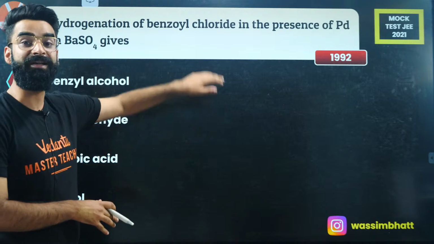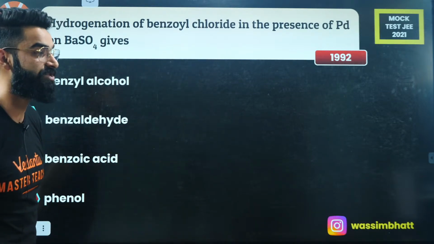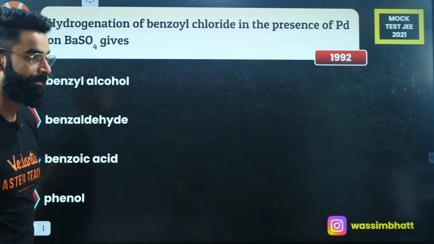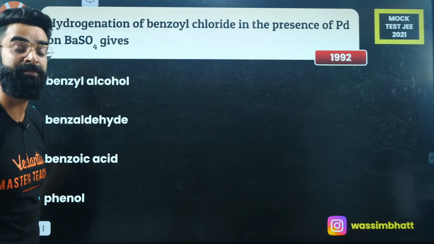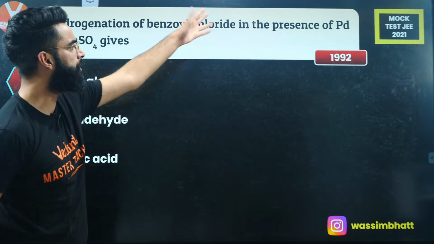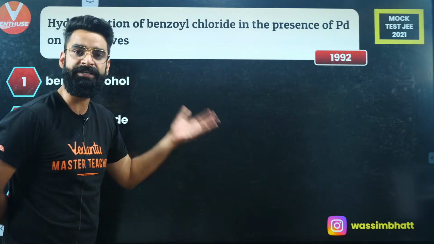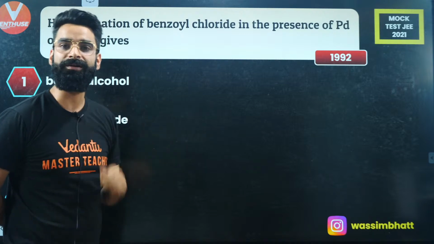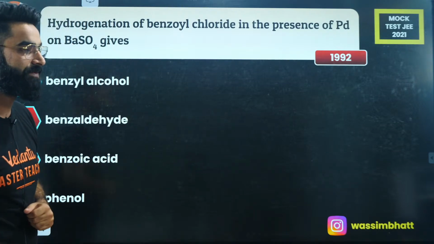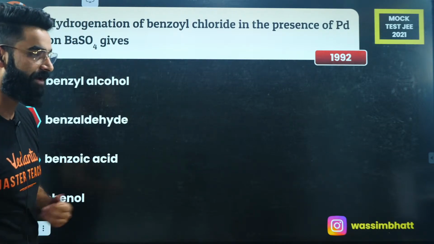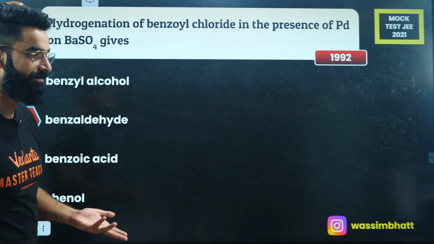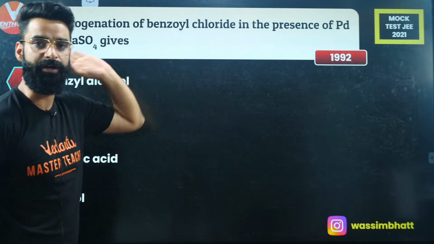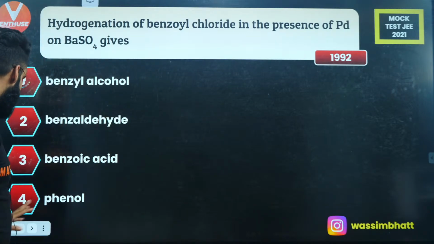You are basically doing the reduction of benzoyl chloride in presence of palladium on BaSO4. Do we call it the Rosenmund reduction? During Rosenmund reduction, benzoyl chloride forms an aldehyde, benzaldehyde.